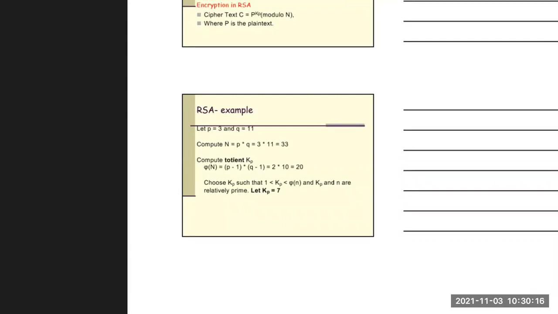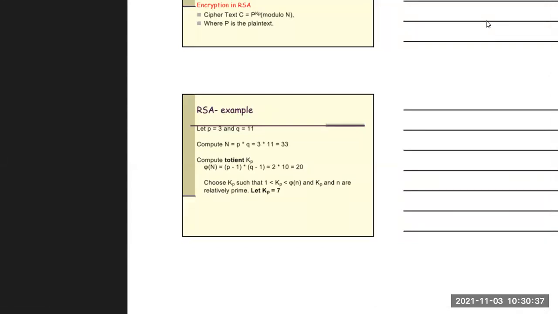The first thing we have to do is compute N, the product of p and q, and it is 33.